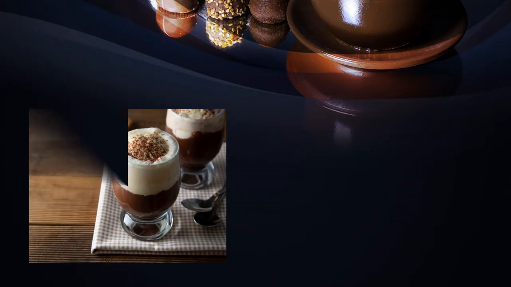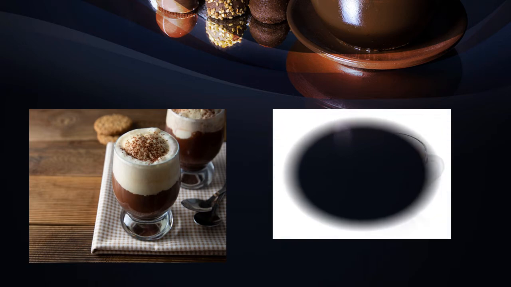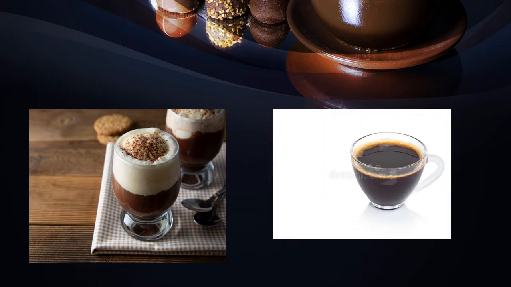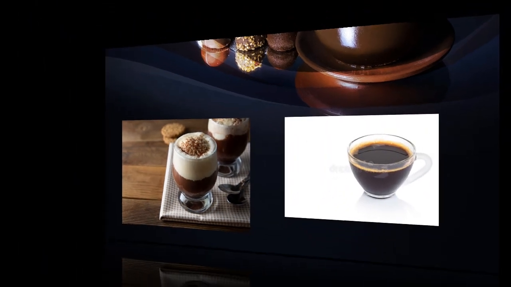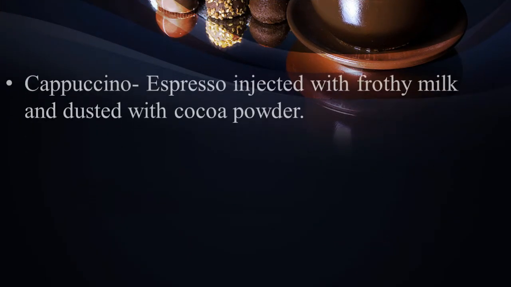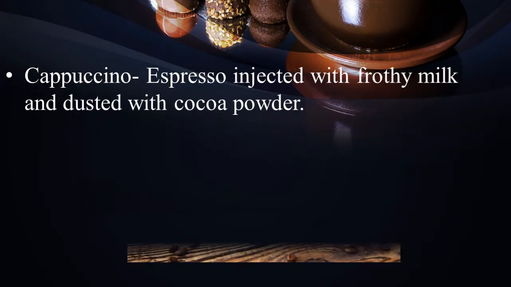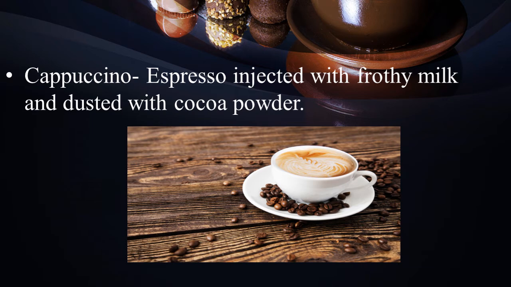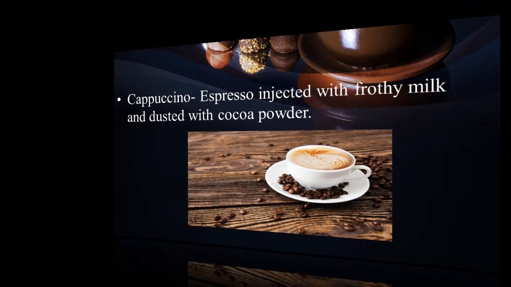Here are a few images of affogato and Americano. Cappuccino. Espresso injected with frothy milk and dusted with cocoa powder is called cappuccino. Here in this image you can see cappuccino.